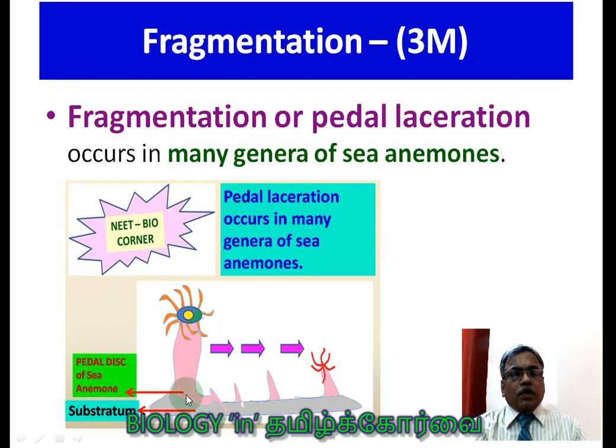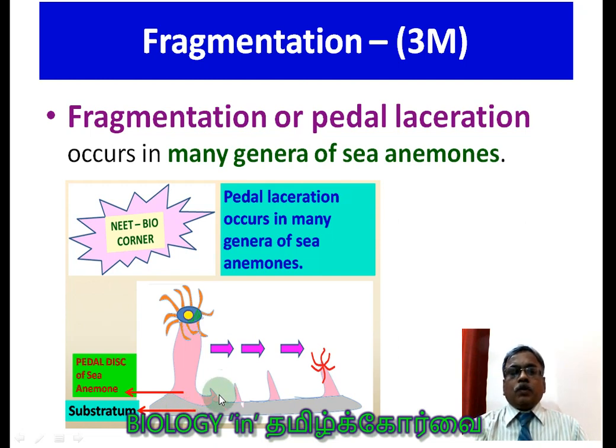Now you can see this is the pedal disc at the base. It consists of a pedal disc. You see, the Hydra consists of a basal disc, while here it consists of a pedal disc. Again, one more connectivity you can establish, so that whenever a question is asked between pedal disc and basal disc, you will not forget which one applies to which organism. Pedal disc is for sea anemone. This is the pedal disc by which it is able to attach itself to the substratum.